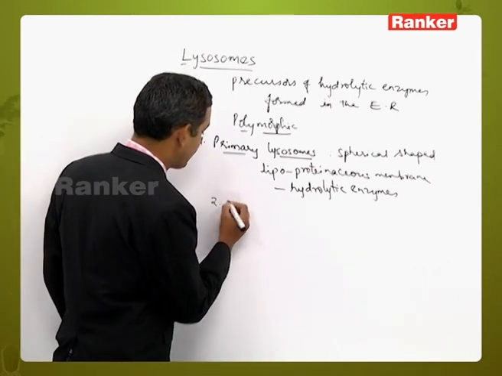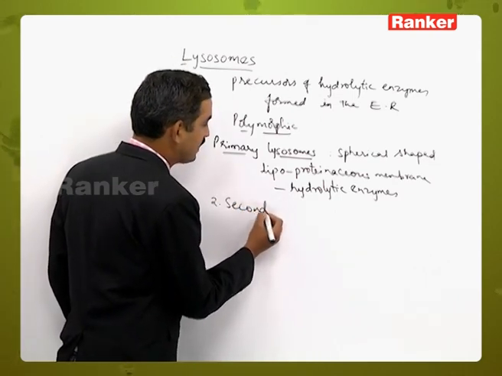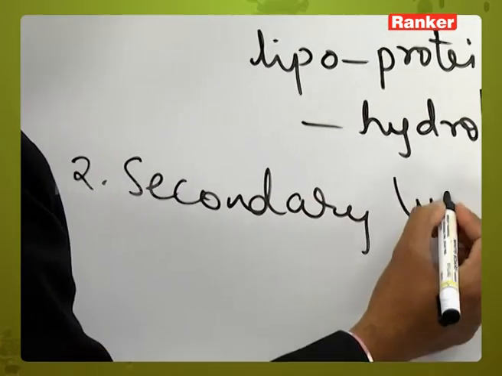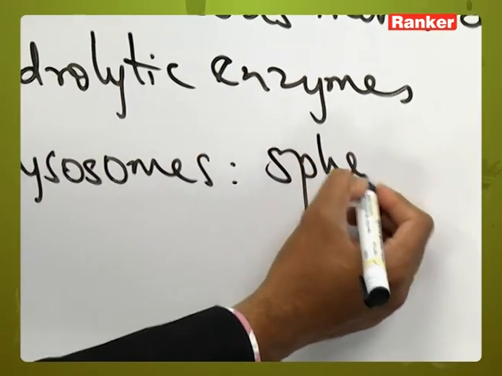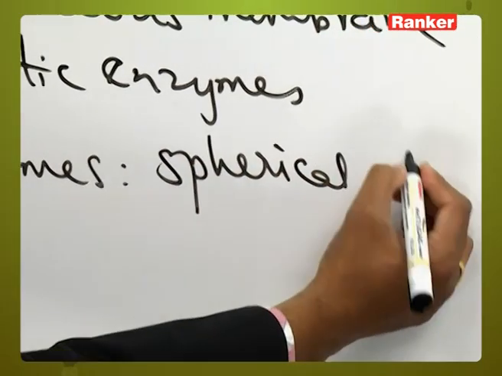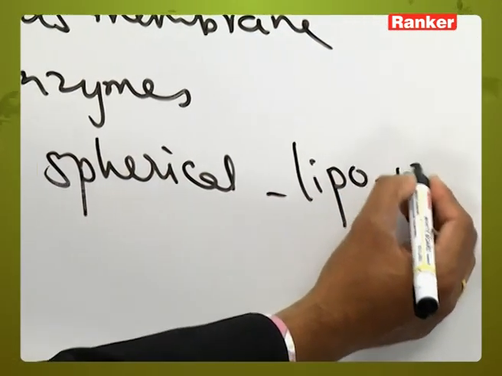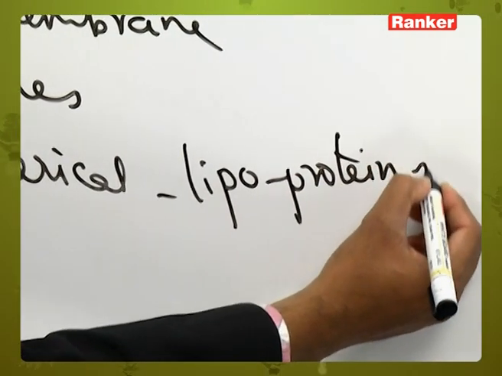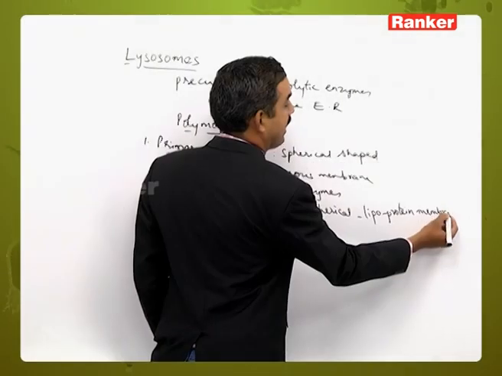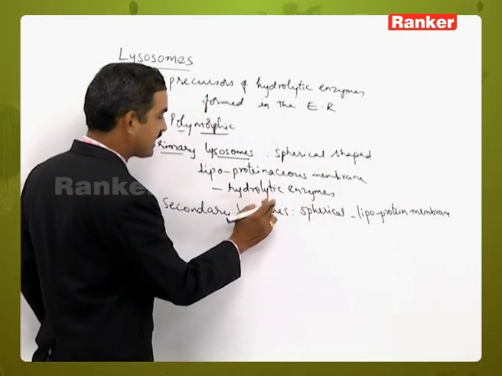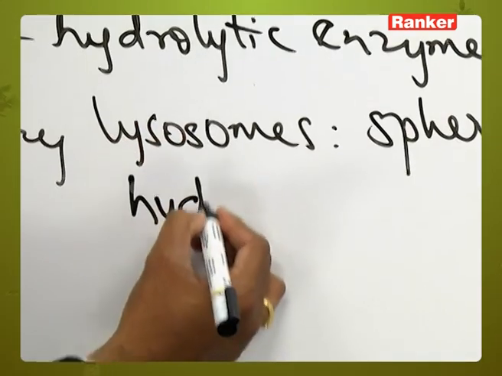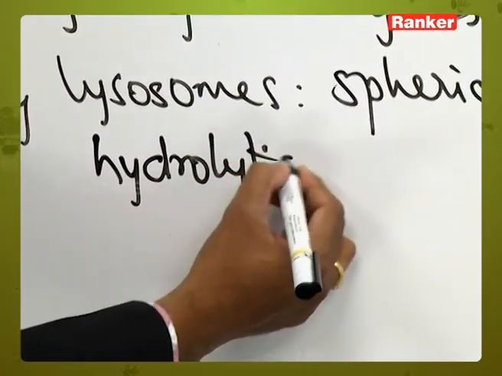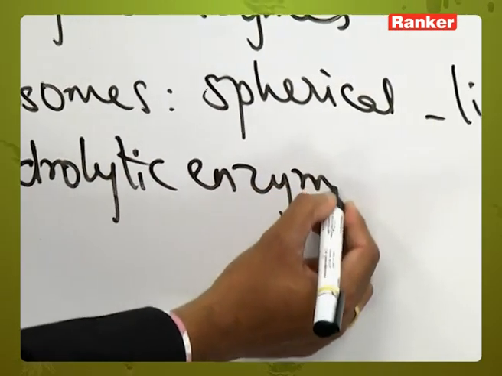Then they are converted into a second structure called secondary lysosomes. These secondary lysosomes are also spherical structures having a lipoproteinaceous membrane along with the hydrolytic enzymes, as we have seen in the primary lysosomes.